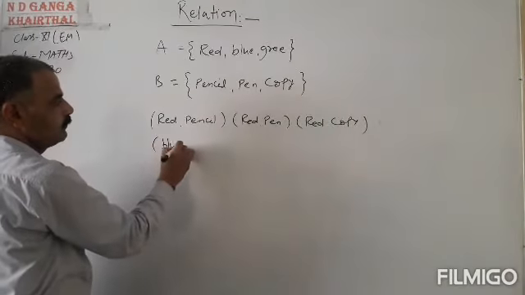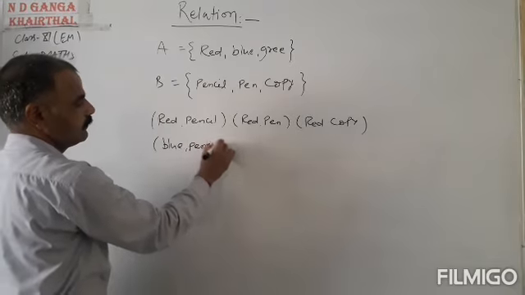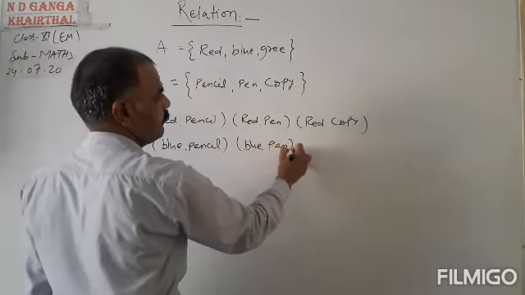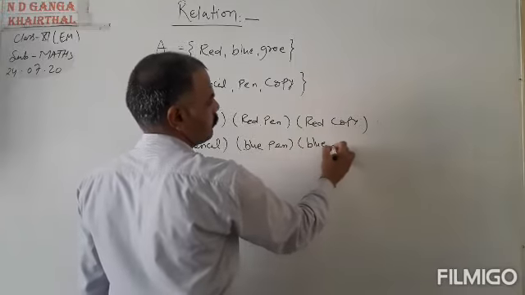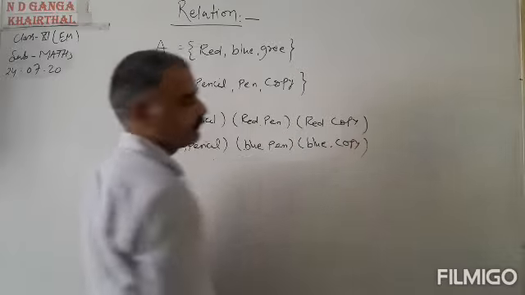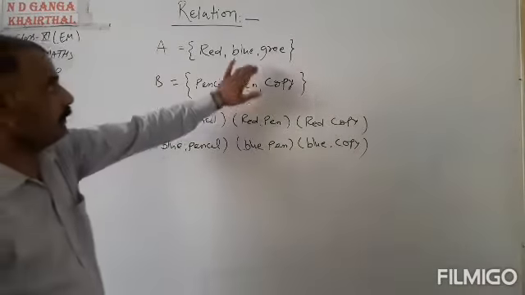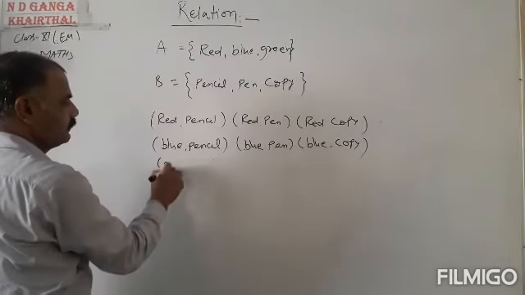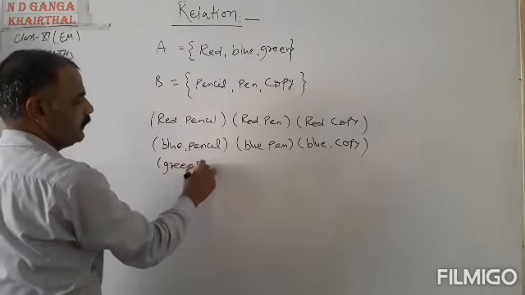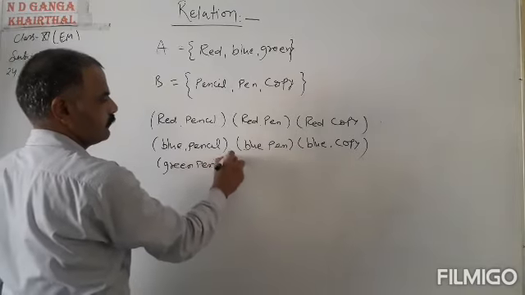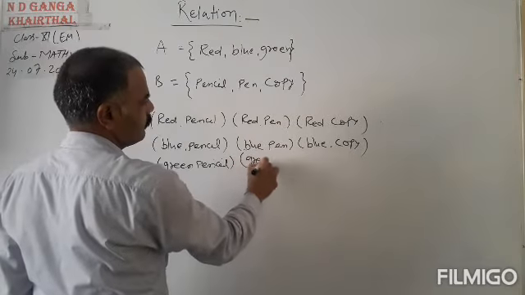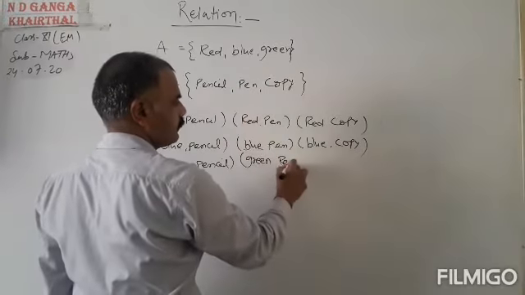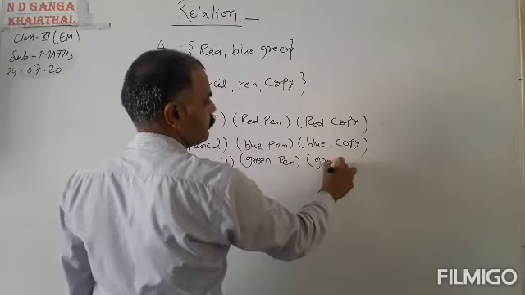That is blue pencil, blue pen and blue copy. Okay. Now let us take another pair, that is green pencil, green pen and green copy.